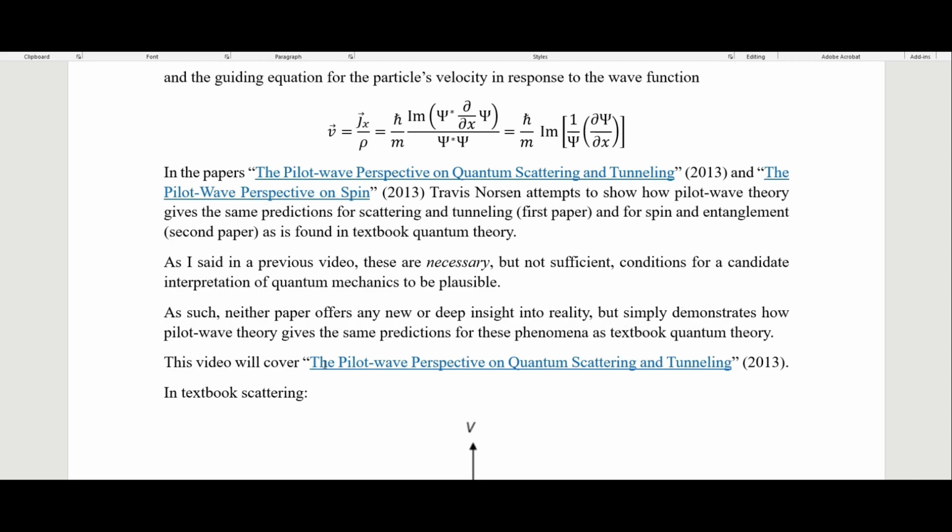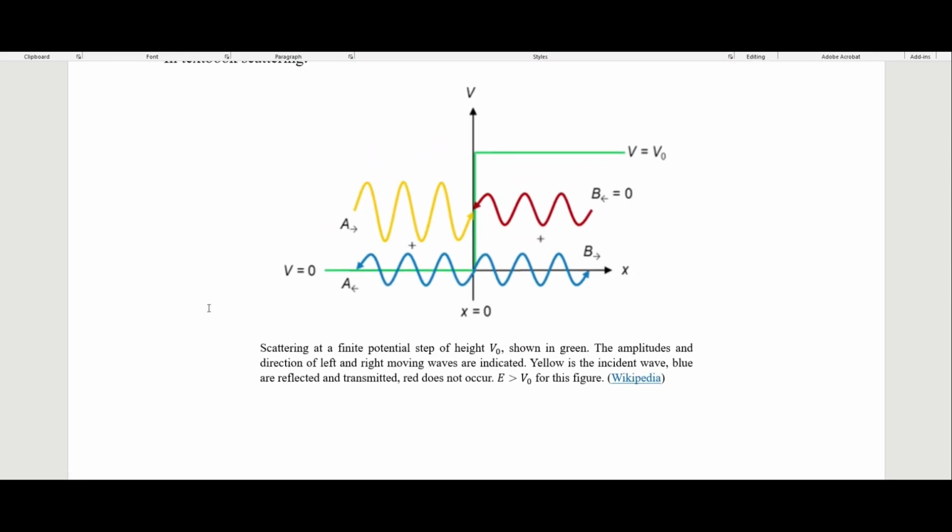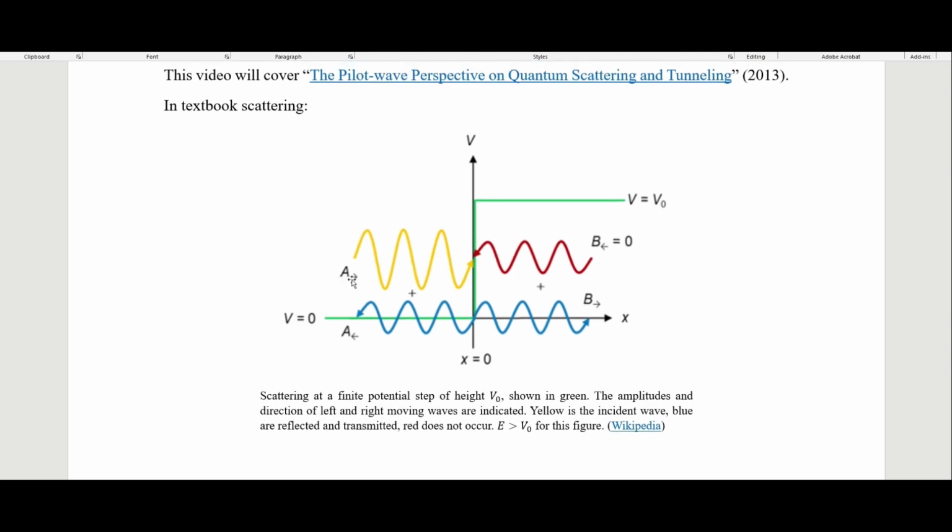As I said, this video is going to cover this paper here, the pilot wave perspective on quantum scattering and tunneling. If we think about textbook scattering, what we get is this. We have these waves here. This one shows A with the arrow pointing right as the incident wave. It comes at this potential here. This is a step potential where when x is less than 0, it's 0, and when x is greater than 0, it's equal to some value V naught. This wave comes here and it can do one of two things: it can either reflect and go back towards the left, or it can transmit and go to the right.